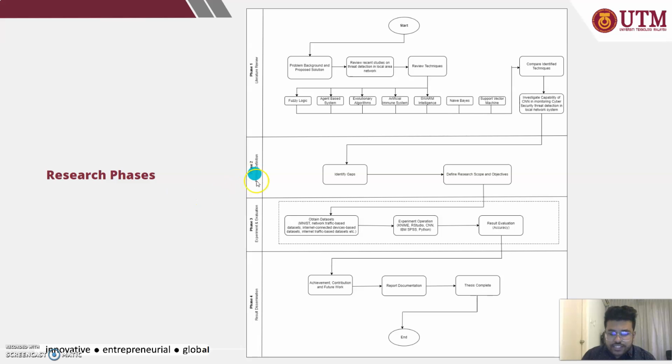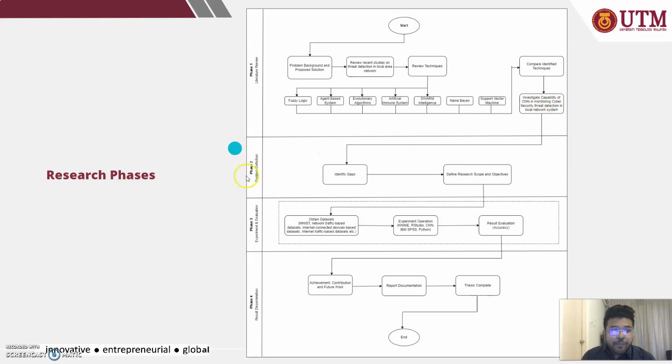And these are the research phases I followed one by one, and this is the brief description of my phases. First I start with the problem background and proposed solution, and review recent studies. The review techniques I reviewed are: fuzzy logic, agent-based system, evolutionary algorithm, artificial immune system, swarm intelligence, naive Bayes, and support vector machine. And then I compared and identified all the techniques in this literature review, and then I investigated the capability of CNN in monitoring cybersecurity threat detection in local network systems.